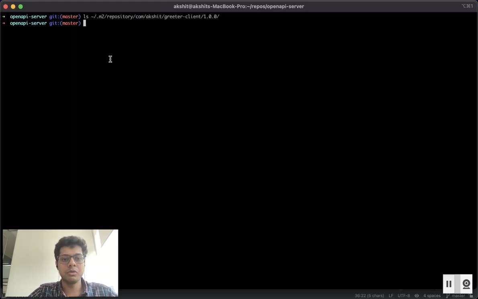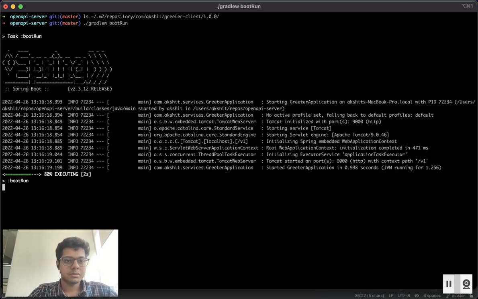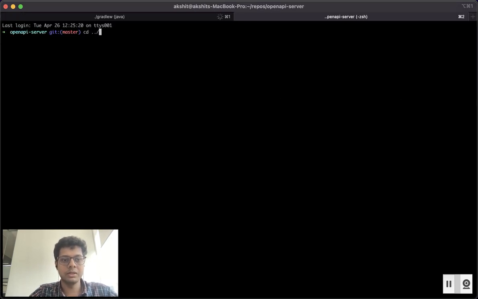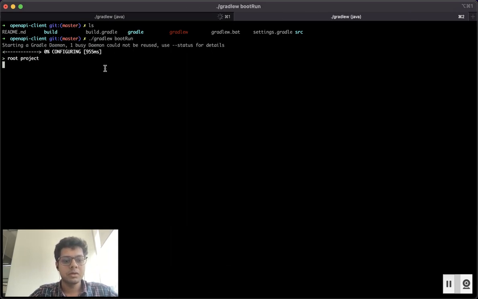Let's try to run both of them. Let's start our server first: gradlew bootRun. Now the server is up. In another window, let's run our greeter client, OpenApi client, with gradlew bootRun.